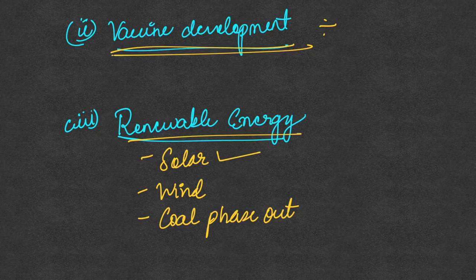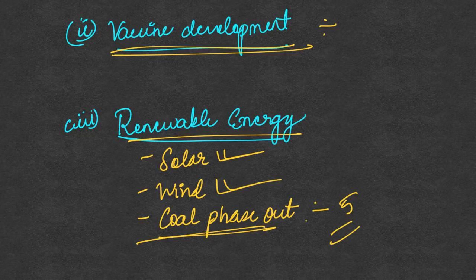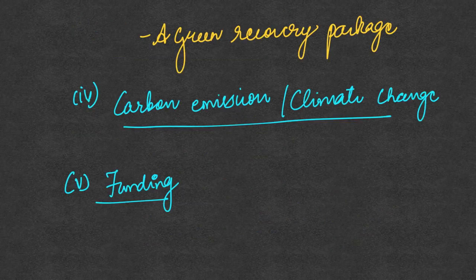India is a leader in solar energy, while UK is a leader in wind energy. And also UK has a plan to phase out the use of coal in the next 5 years. So in the next 5 years, UK plans to completely phase out its usage of coal. From this, there is also a green recovery package which has been announced in UK.